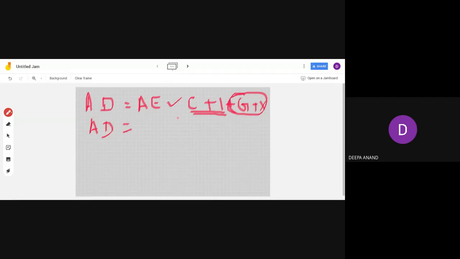When we work in a two-sector model, what is the equation? AD is equal to C plus I. C plus I. I want somebody else also to give the answer. AD is equal to, I know there are many smart children in the class. Please give the answer. Aggregate demand is equal to C plus I, that is consumption expenditure plus investment expenditure.